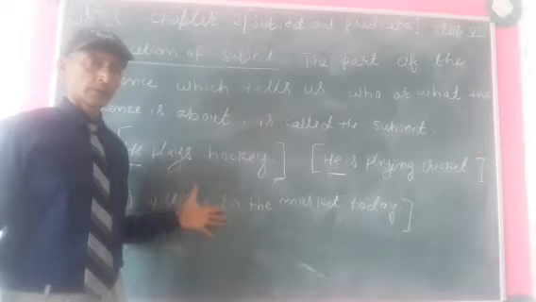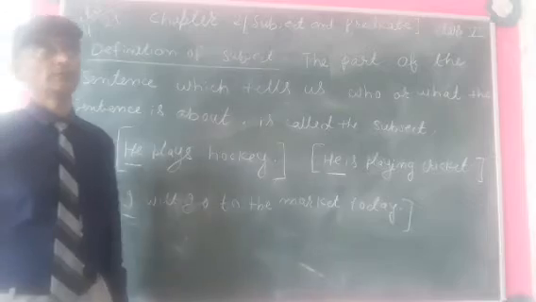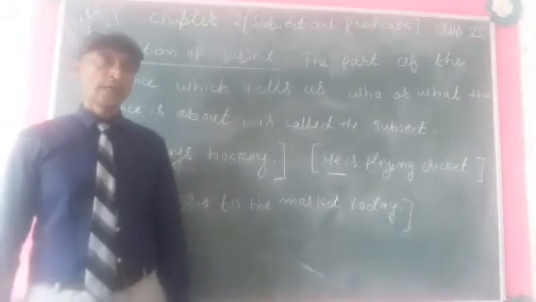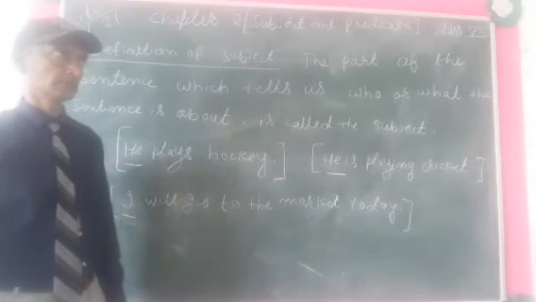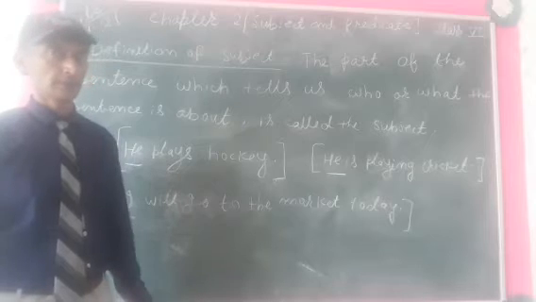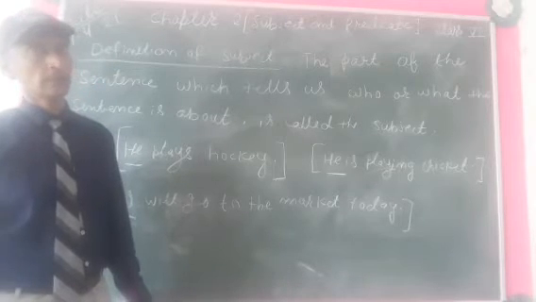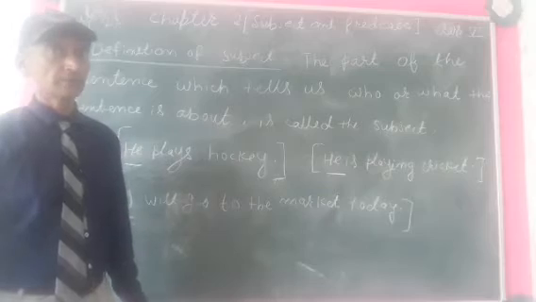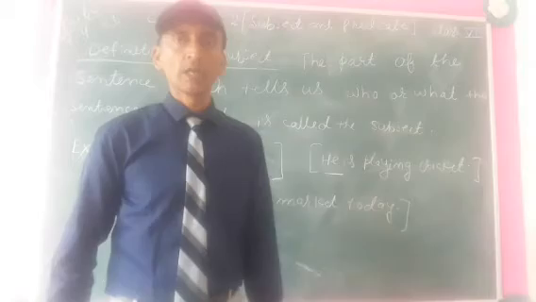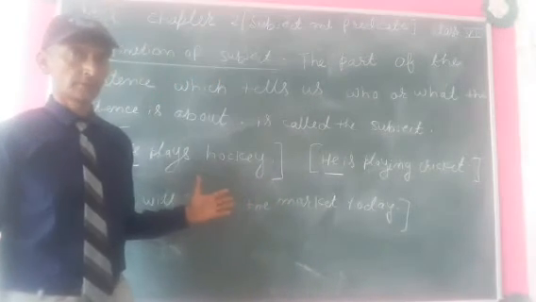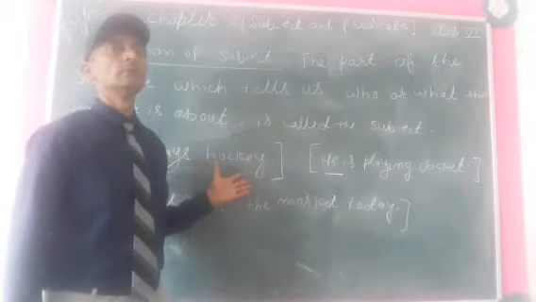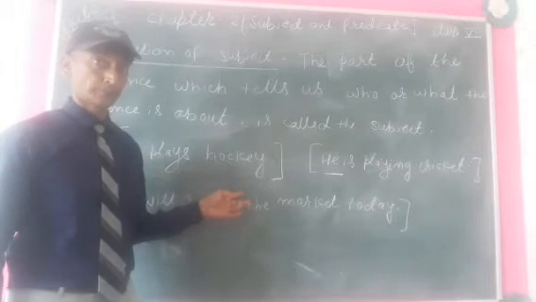So in clear words we can say the subject does the action and the subject is the doer in the sentence. And we can determine the subject in a sentence by asking the question who to the verb.